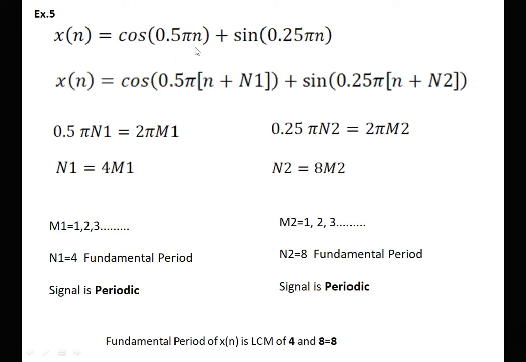Next exercise, again the combination of the sine and cos component. So first n is replaced by n plus n1 and second n is replaced by n plus n2. We equate that portion equal to 2 pi m1 and 2 pi m2 respectively. After solving this, we are getting n1 is equal to 4 m1. Therefore, the signal is periodic and having the fundamental period 4.